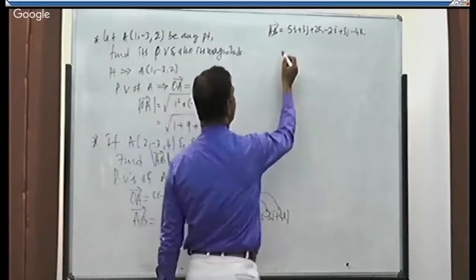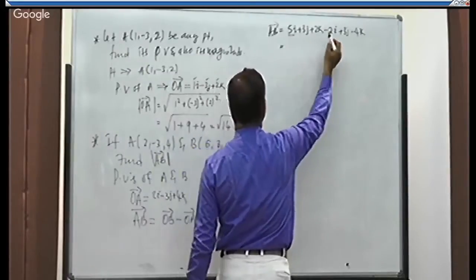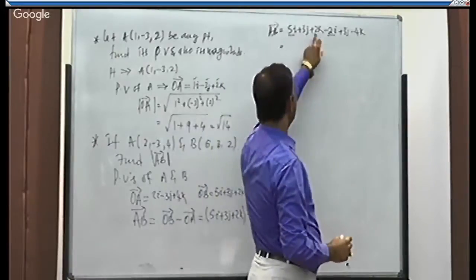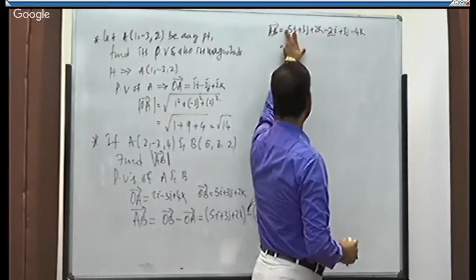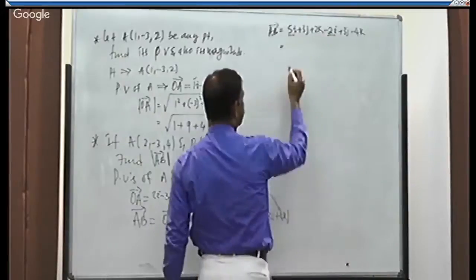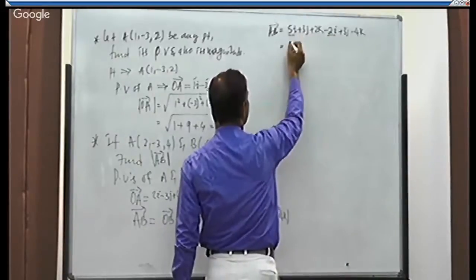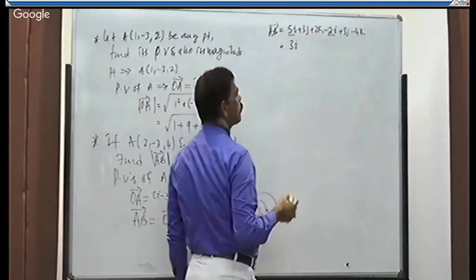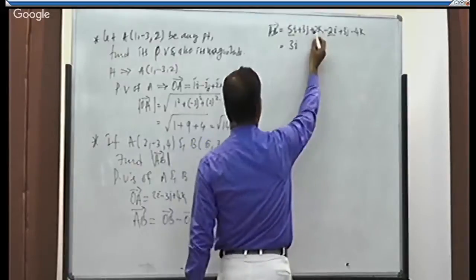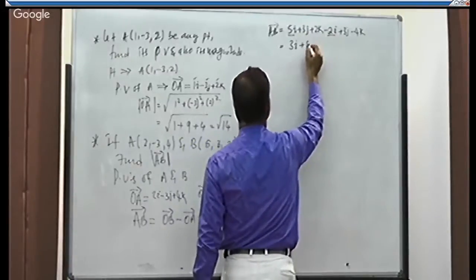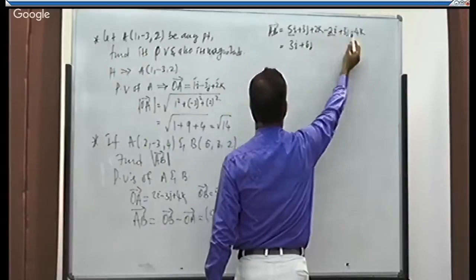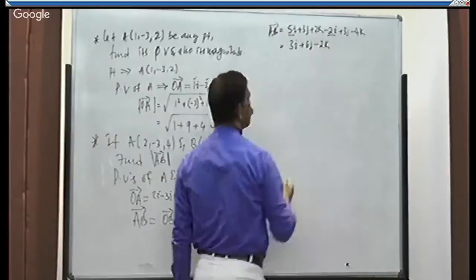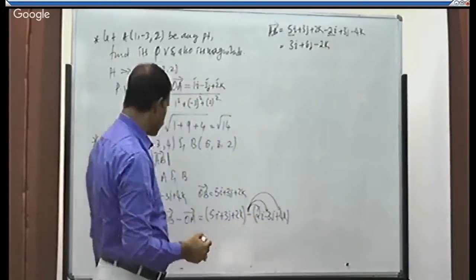Now add or subtract according to the sign between the common elements. Which are the common elements? 5i and 2i. One is plus, the other one is minus. We have to take the difference, correct? Which is the bigger number? 5. 5i minus 2i is 3i. Then plus 3j, add them, 6j. Plus 2k minus 4k, take the difference, 2k. This is vector AB. Now we need to get what?